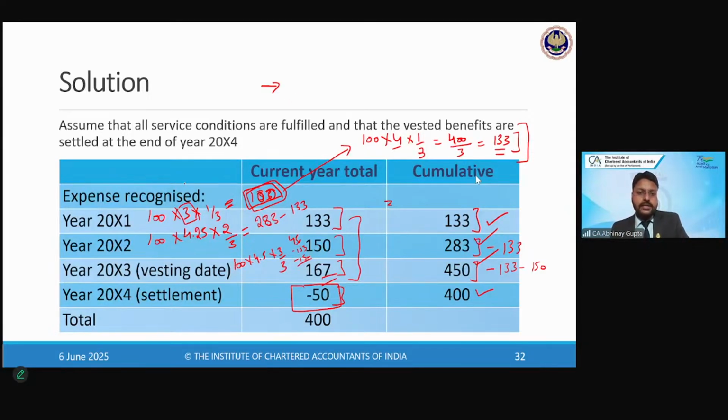I will consider the grant date fair value first, right? And thereafter, I will revise my estimate basis on the fair value at the reporting date, right? So either the company can adopt this 2-way approach, or the company can straight away pass a single entry at the end of the year itself.